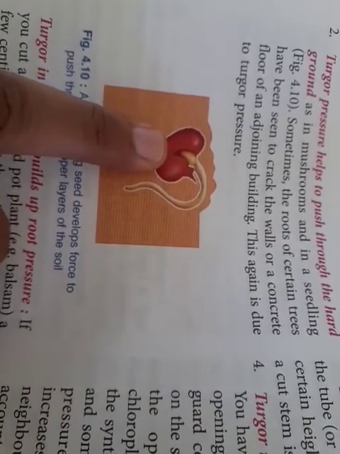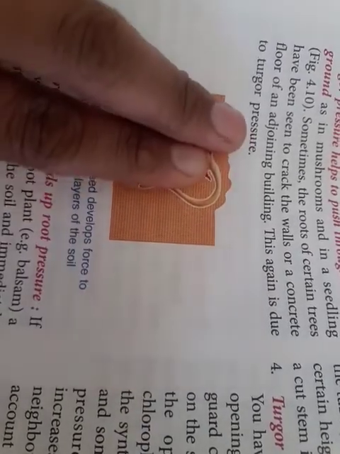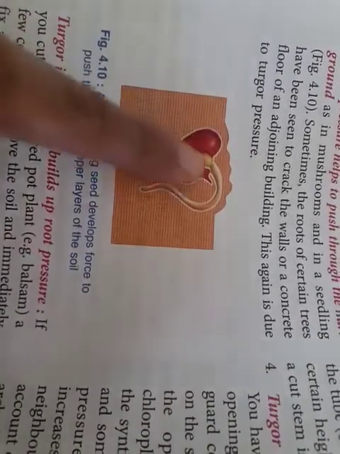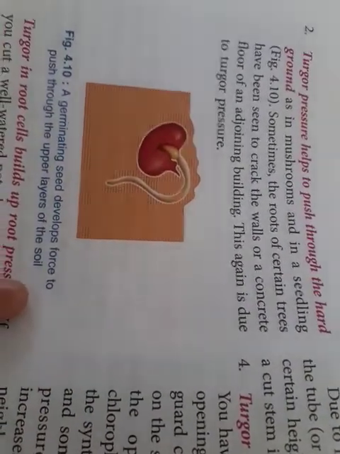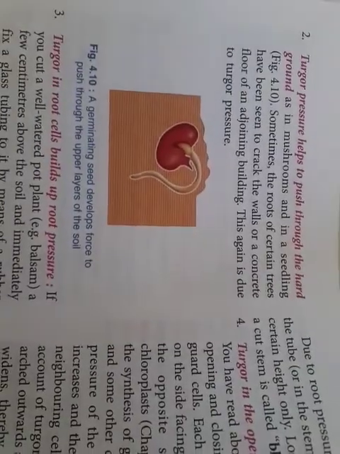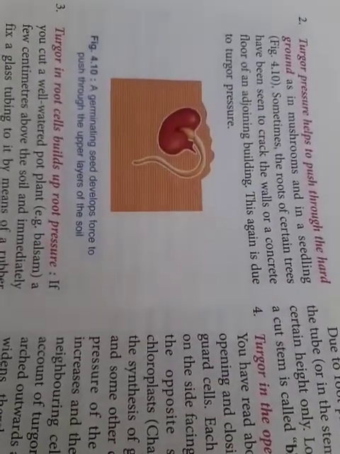What has happened to the seed? A lot of water has entered it. Due to turgor pressure, it will be exerting pressure outwards and it has to come out. Even sometimes you see cracks near buildings wherever the roots are. It's because of what? Because of the turgor pressure that there are these cracks. Okay. Why?